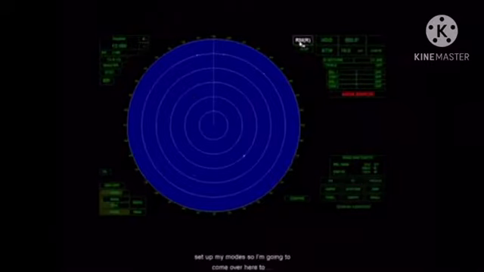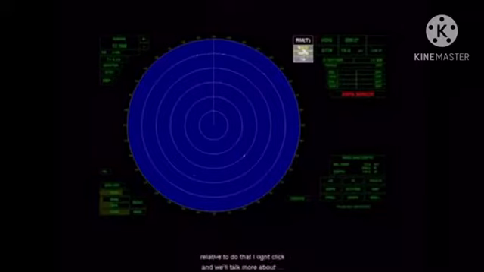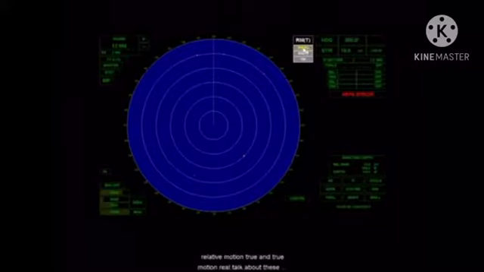So the next thing I'm going to do is start to set up my modes. I'm going to come over to this side now, and you can see that, looking to the right of the cursor, those 2 boxes just turned white. That means I have right click and left click options. What I want to do is have this in relative motion, relative. To do that, I right clicked, and we'll talk more about what these are. There's relative motion, relative; relative motion, true; and true motion.